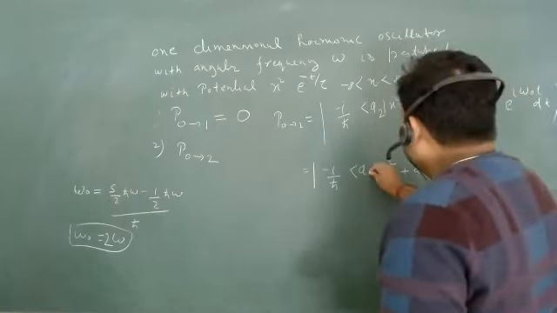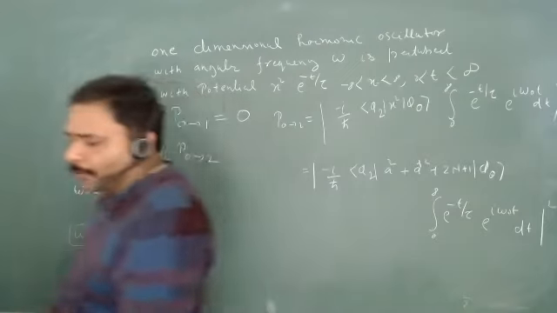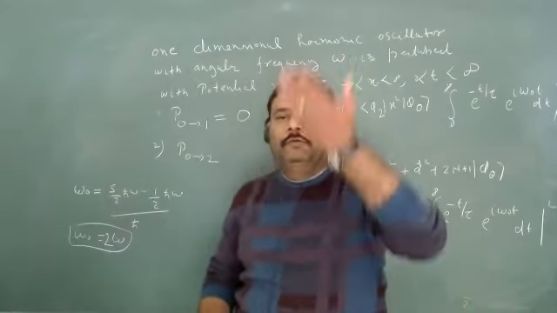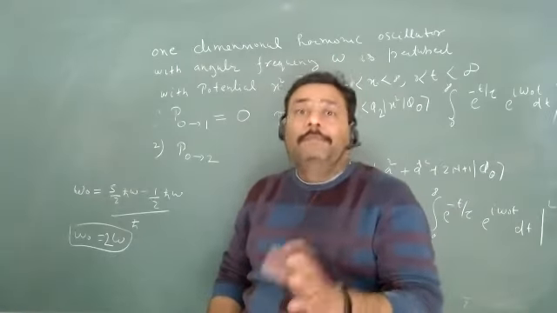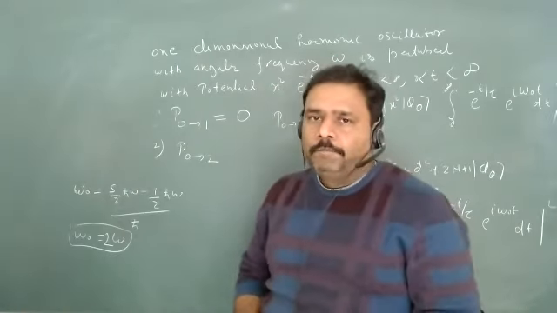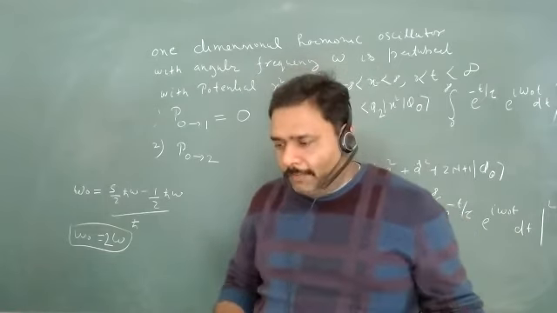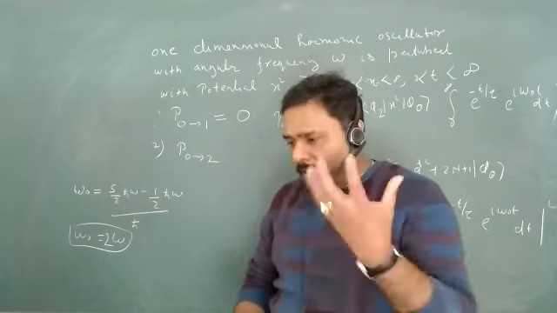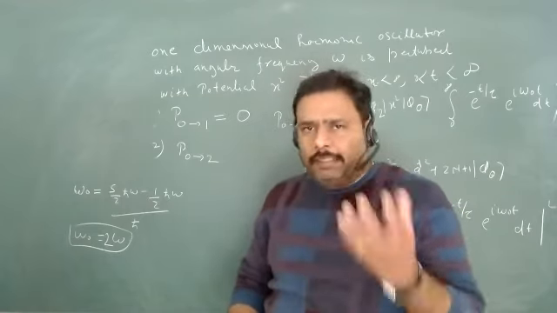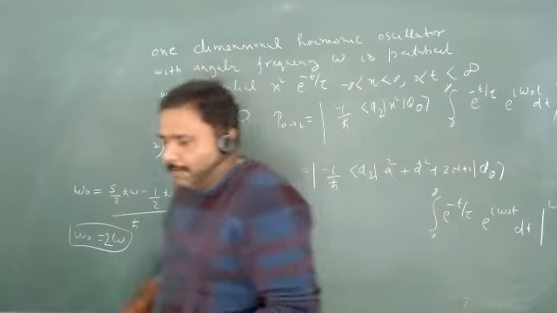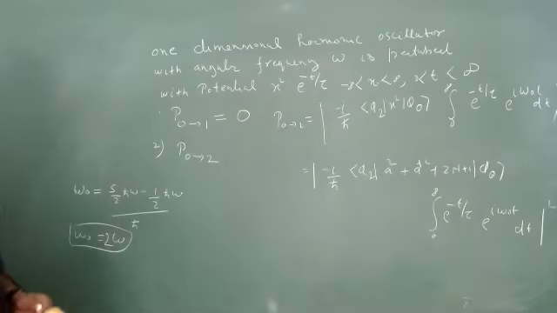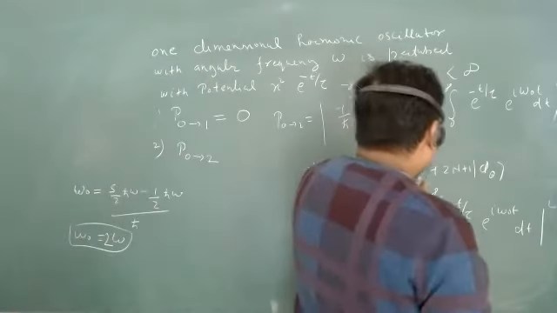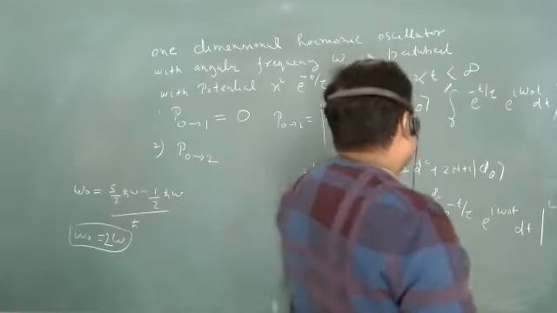I did it the other way around, I calculated the transition probability from 2 to 0. But you will understand that the probabilities between 0 to 2 and 2 to 0 are more or less the same, isn't it? Yes. Only what will happen is that one will absorb the energy and the other will release the energy. That is the only thing. But in terms of probability, both are the same. So let us go for this integration. Yes, you are 100% correct theoretically. So this will survive. Okay, a Dirac square will operate on this one.